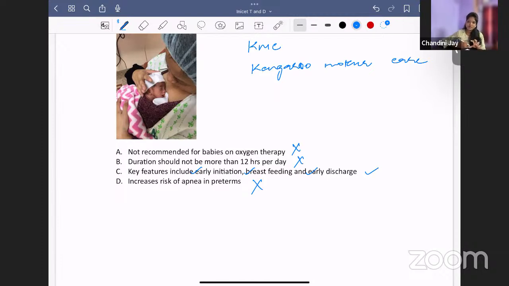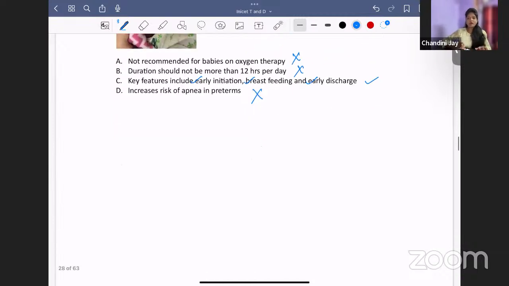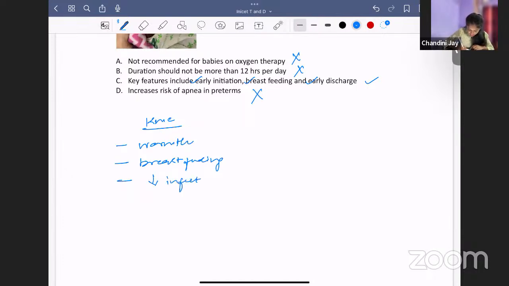So what are the advantages of KMC? You provide warmth. Low birth weight and preterm babies are more at risk of hypothermia, so KMC is going to prevent hypothermia. The baby is just near the breast of the mother, so it is going to promote breastfeeding. When the baby is with the mother, the risk of infections from other sources is also minimal, so it will reduce infections. And the most important thing is to prevent apnea.